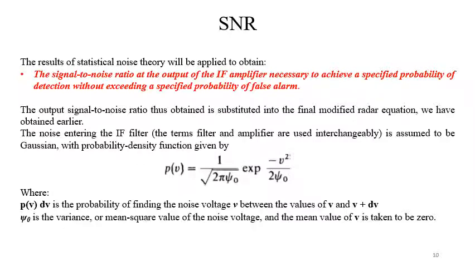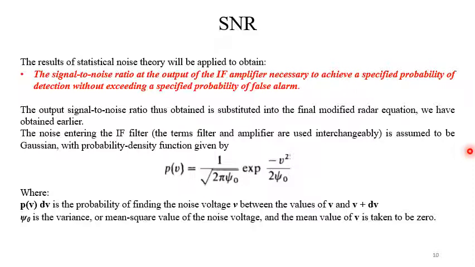Now consider the SNR part. The result of statistical noise theory will be applied to obtain the signal to noise ratio at the output of the IF amplifier necessary to achieve a specified probability of detection without exceeding a specified probability of false alarm.